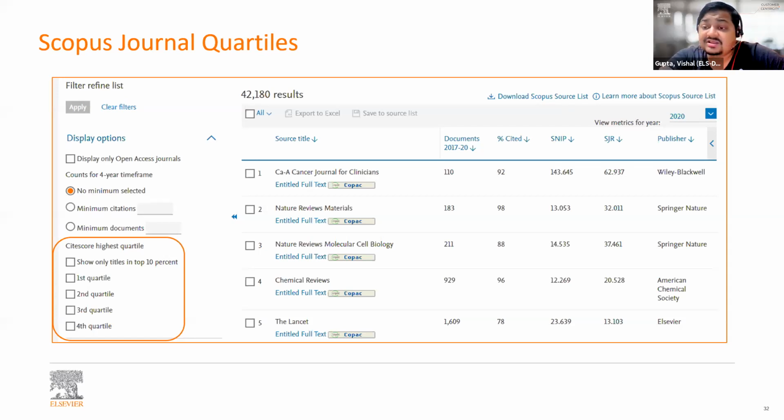So again, your preference should always be publishing with Q1, Q2 journals, because those are the journals which are very safe, very good quality, and have the right visibility. Q3 is still fine. If you are not able to publish in Q1, Q2, your next would be Q3. But if you are publishing in Q4 journals, you need to be extra careful.